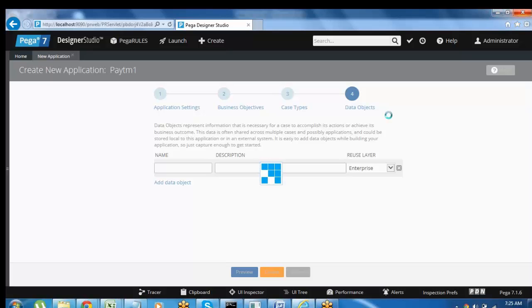This application creation will be taken care of by the administrator or business analyst. In real time, normally developers will not create these things; the business analyst will. But we are using the personal edition, so we have to create the application, because without creating this application setup, we cannot start our application. It is a mandatory step. We have to do it by ourselves in the personal edition.